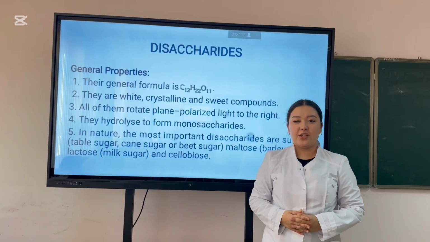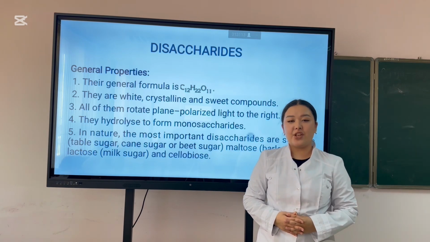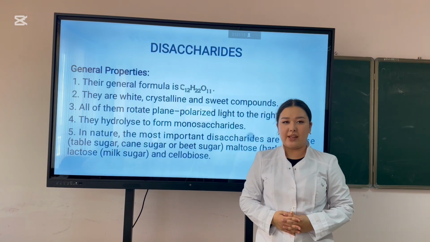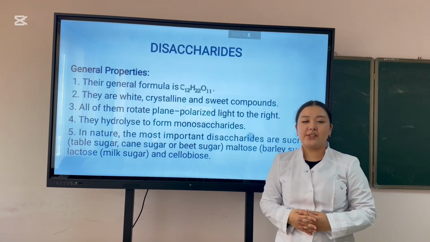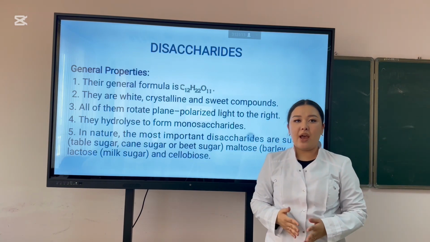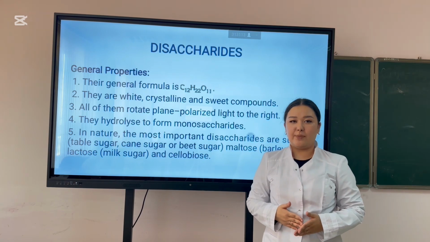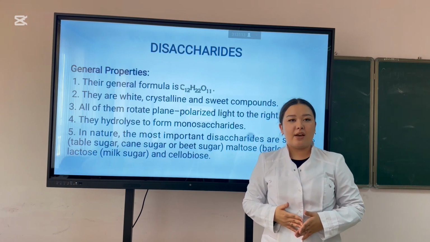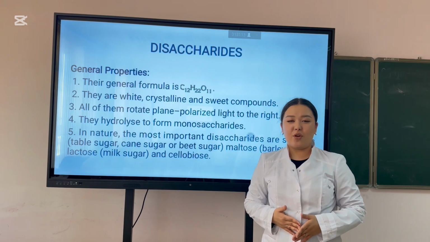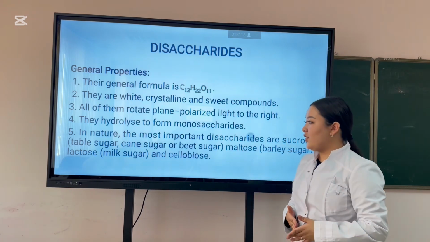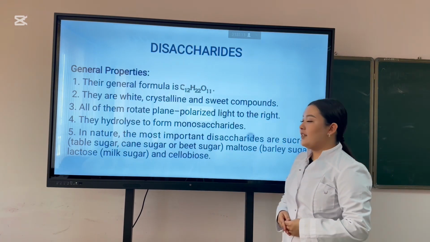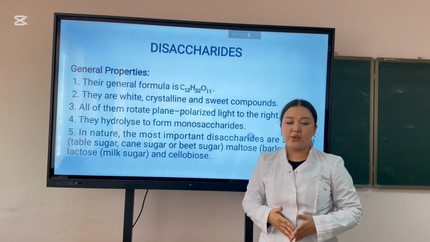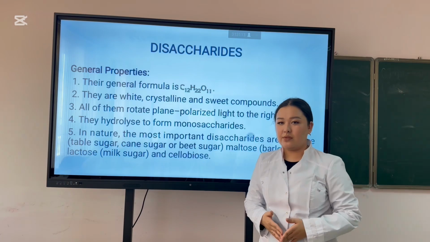Disaccharides, general properties. Their general formula is C12H22O11. They are white, crystalline, and sweet compounds. All of them rotate the plane of polarized light. They hydrolyze to form monosaccharides. In nature, the most important disaccharides are sucrose, maltose, lactose, and cellobiose.